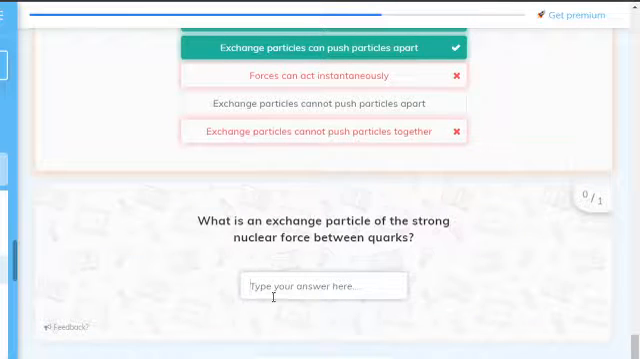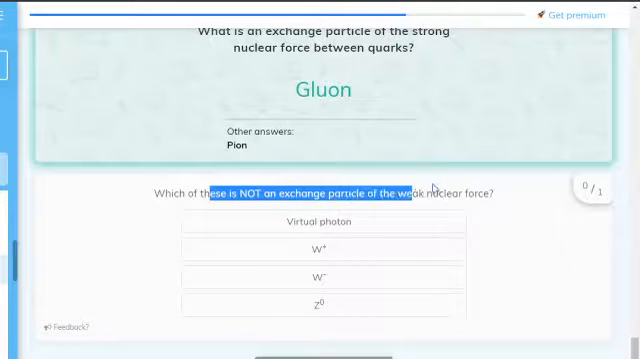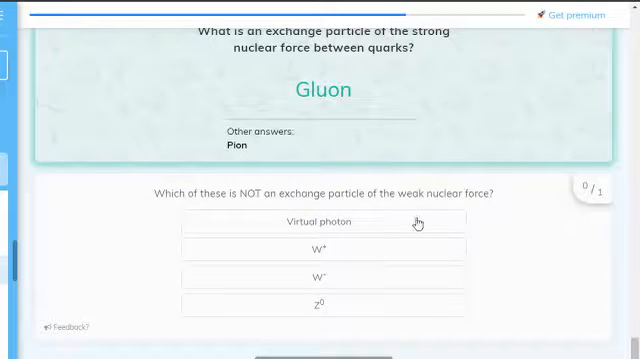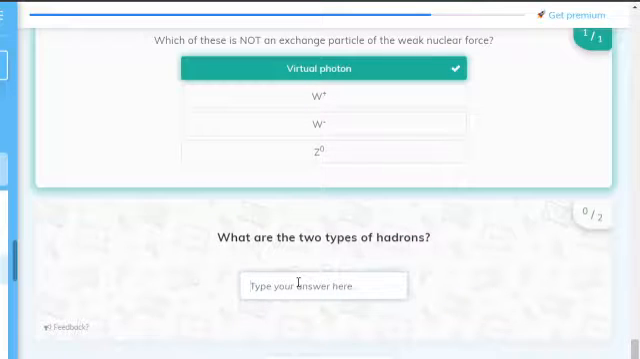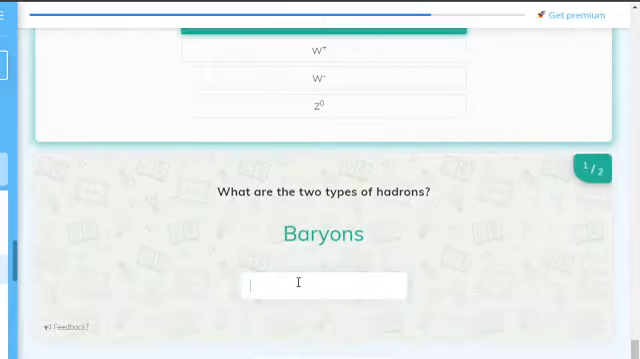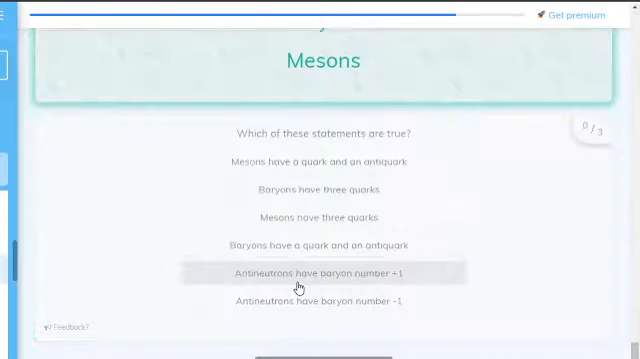What is the exchange particle of the strong nuclear force between quarks? Gluon. The other answer is pion. What is the exchange particle for the weak nuclear force? The virtual photon is electromagnetic. What are the two types of hadron? They are baryon and meson, because the others are lepton, muon, electron.